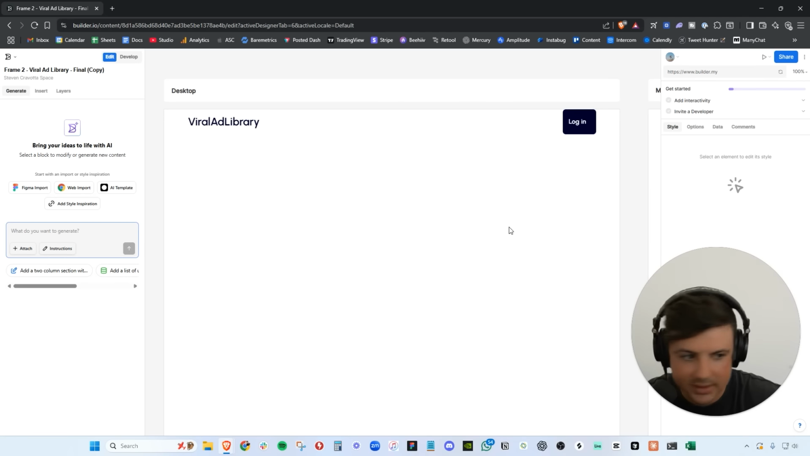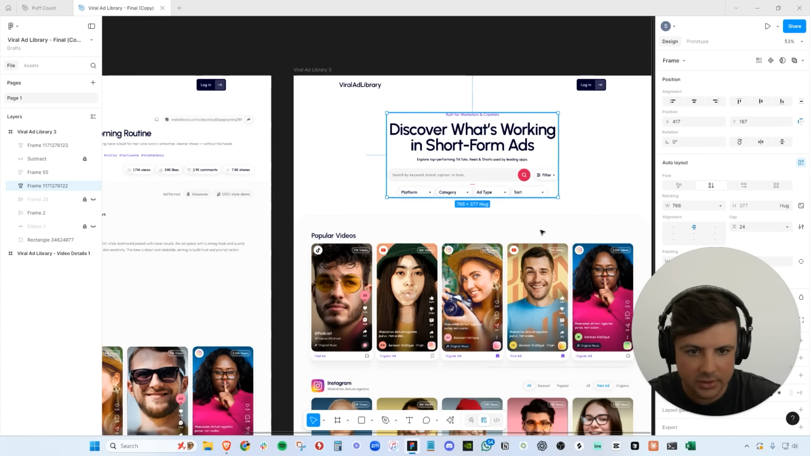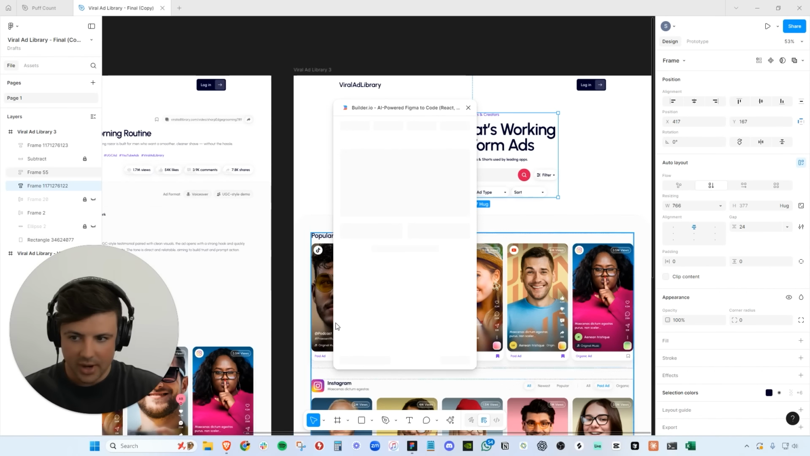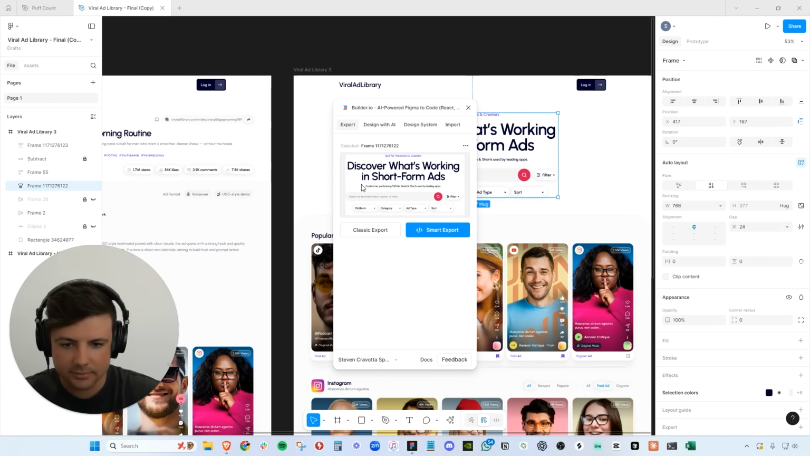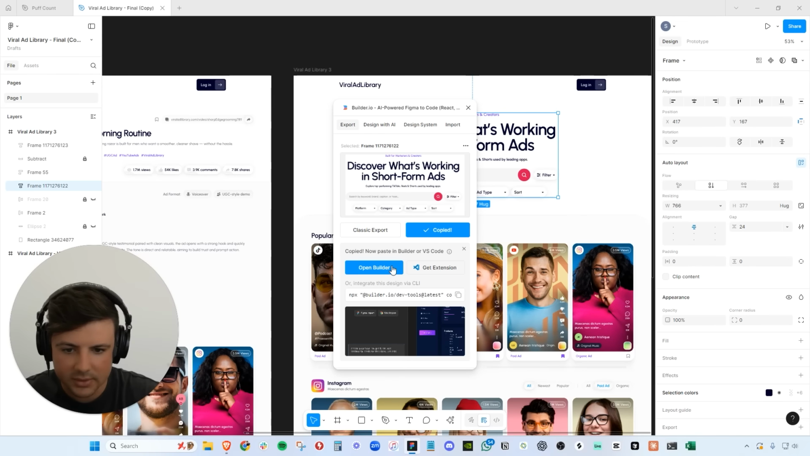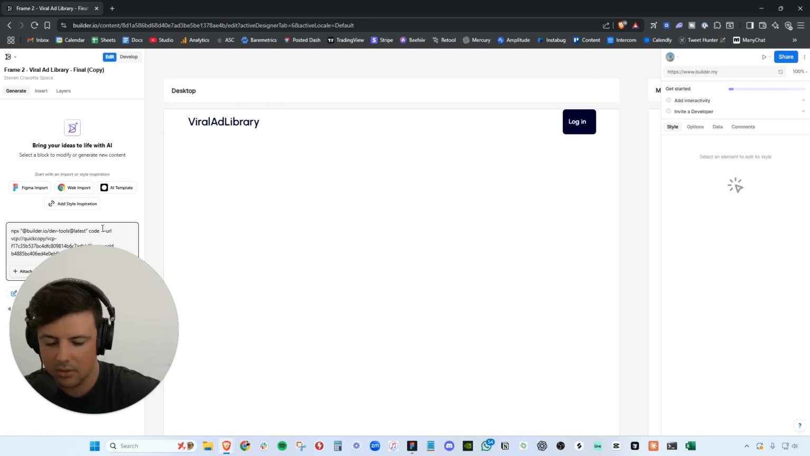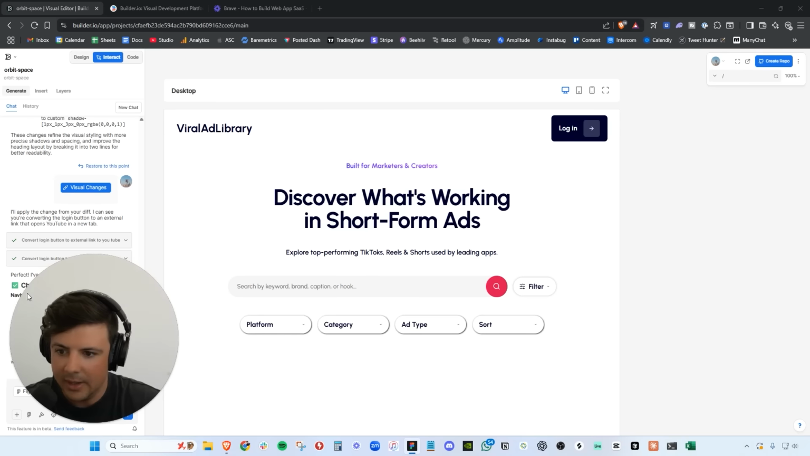We are going to generate and attach more of our Figma files. So again, you want to do this kind of piece by piece. So we're going to go ahead and select this chunk right here. Again, do the same thing we did last time. Use the Builder.io plugin. We can do a smart export as well. This will actually probably be better. Yep. Okay. Copy that over. Paste it in here. And boom.